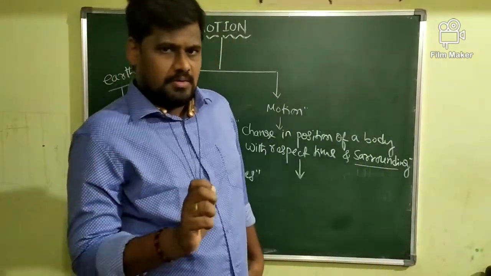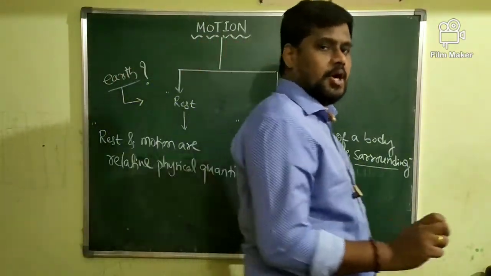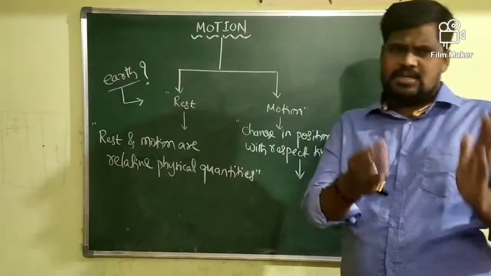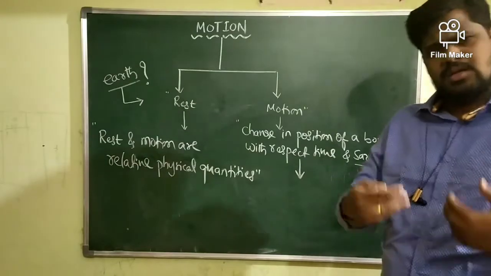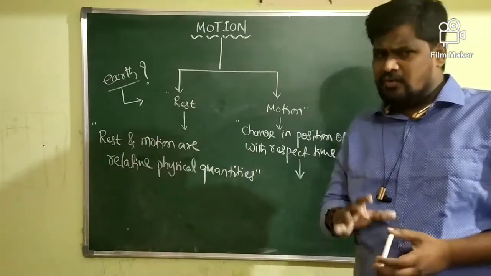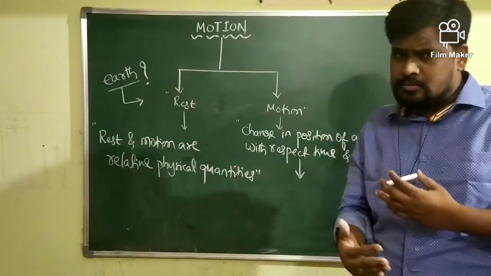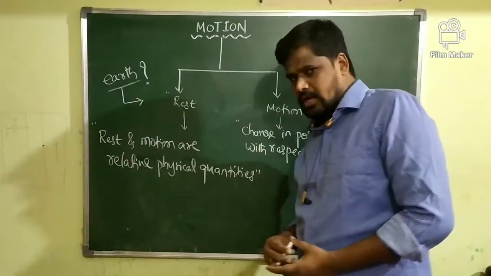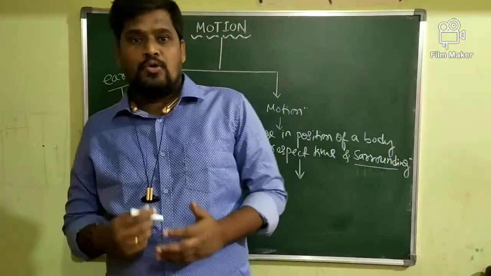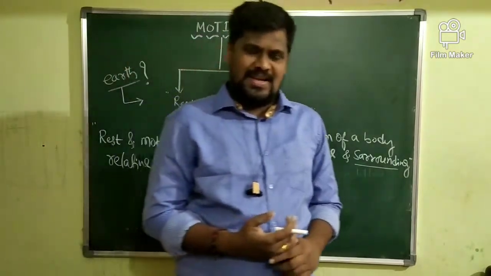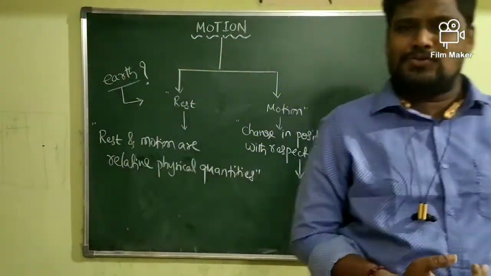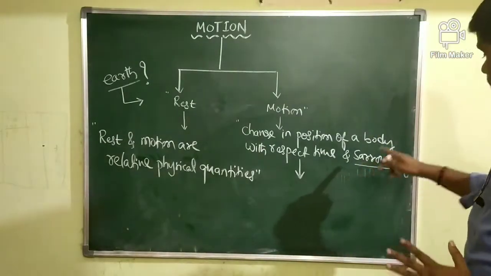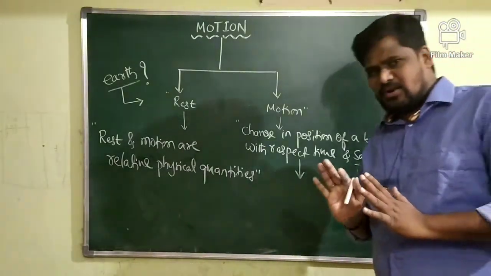So the concept is very simple here. Some motions can be observed directly; easily we can tell whether the body is in the state of rest or in the state of motion. Some objects' motion can be easily identified directly, but for the motion of some bodies it's necessary for us to take a reference point, or the proper selection of surroundings.